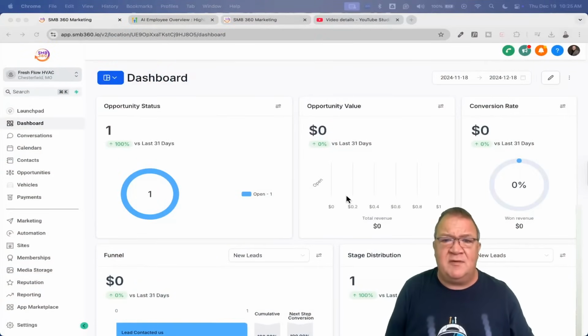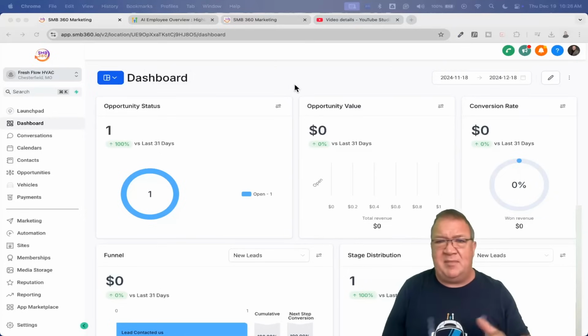Okay, so here we are on one of our demo accounts, and I'm going to be using my HVAC company in this example because I already have everything all set up with the phone numbers and things like that. So I figured we'd go ahead and just use this one as the example for today. Again, this company is called Fresh Flow HVAC. It is a live company. It's one of the examples I use for people if they want to see how High Level works.